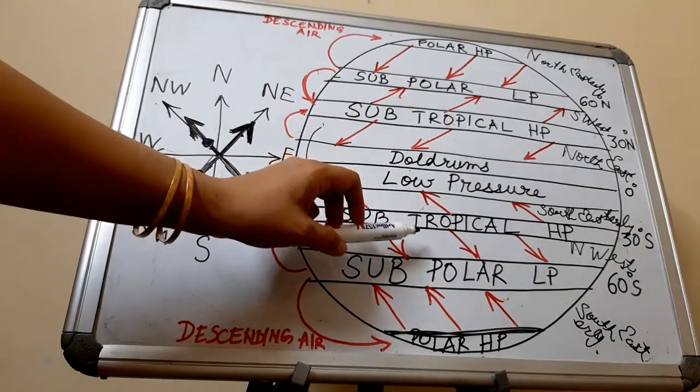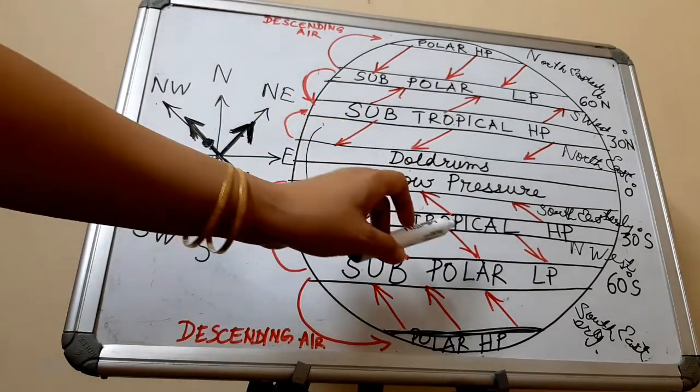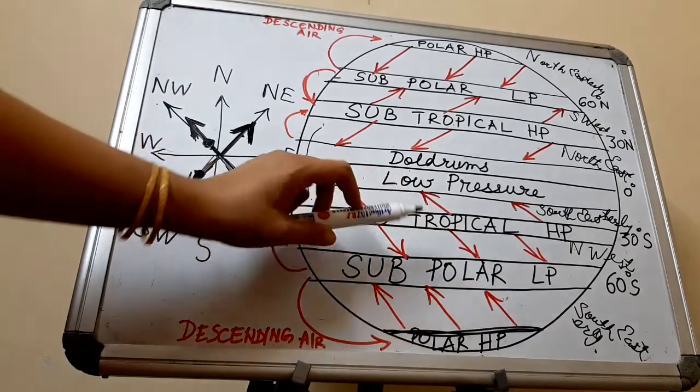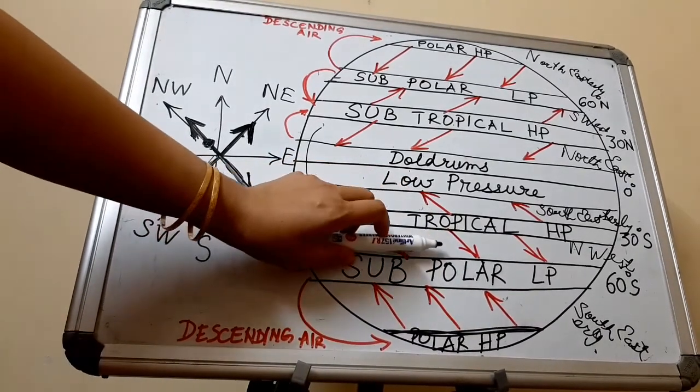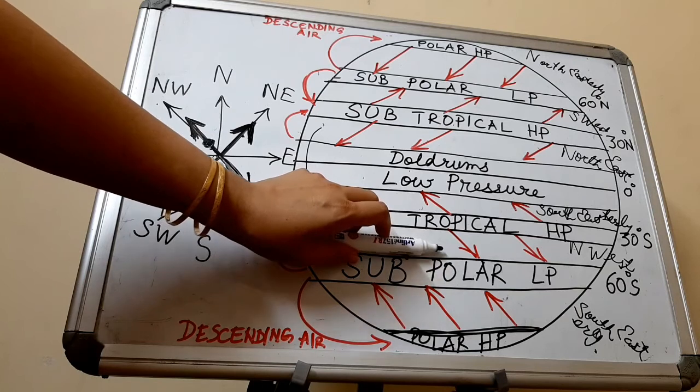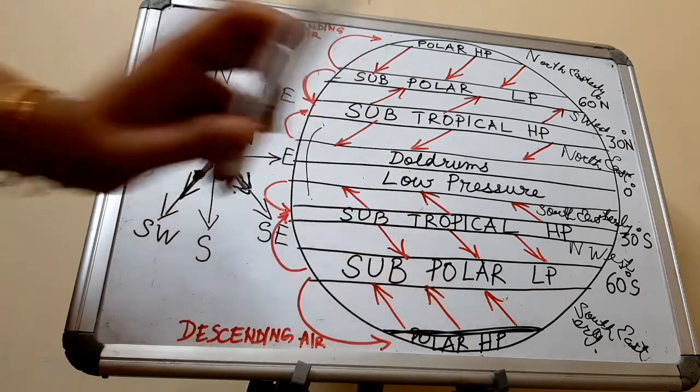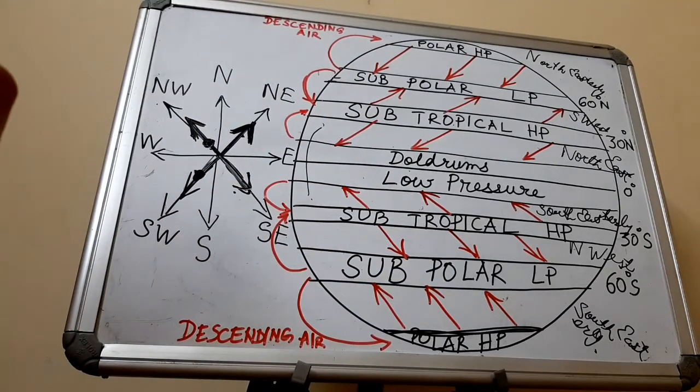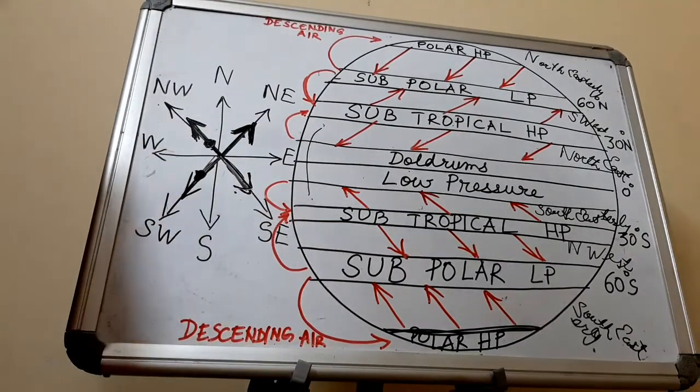And so according to the latitude, they are named. Like in the 40 degrees south latitude, they are called roaring 40s. In the 50 degrees south latitude, they are called furious 50s. In the 60 degrees south latitude, they are called shrieking 60s. So that's how the westerlies are named.